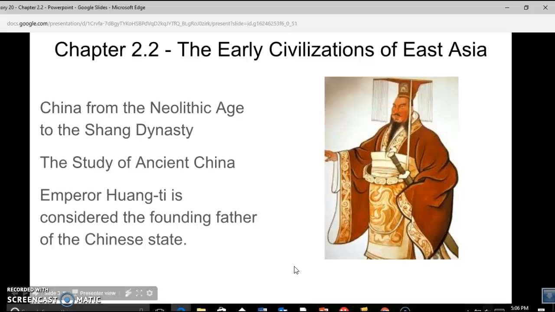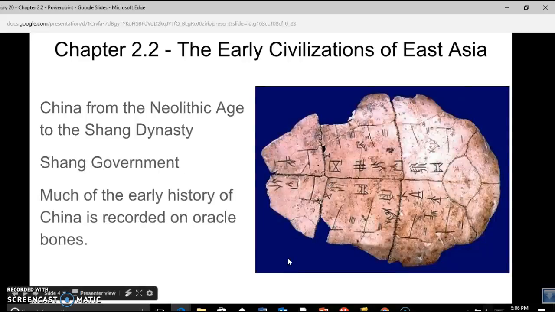The study of ancient China. Emperor Huangti is considered the founding father of the Chinese state. Our knowledge of early China, like many early civilizations, is somewhat sketchy, but this is one of the earliest figures of ancient Chinese history. Shang government. Much of the early history of China is recorded on oracle bones, like the one you see here in the visual. The earliest civilization of China is the Shang dynasty.